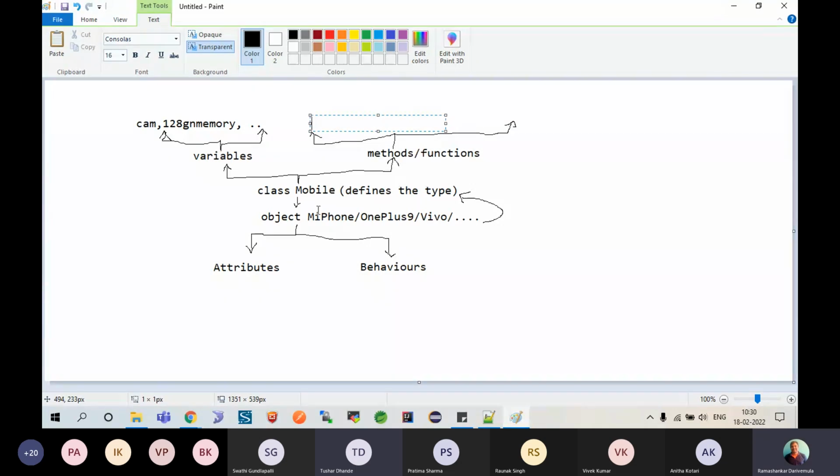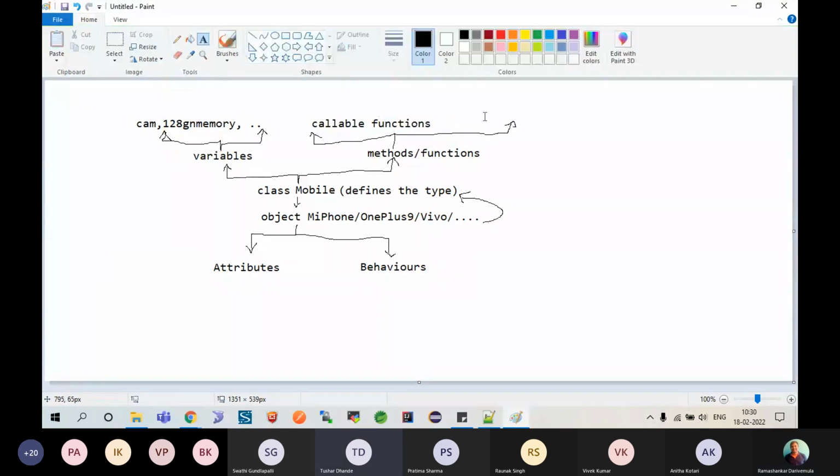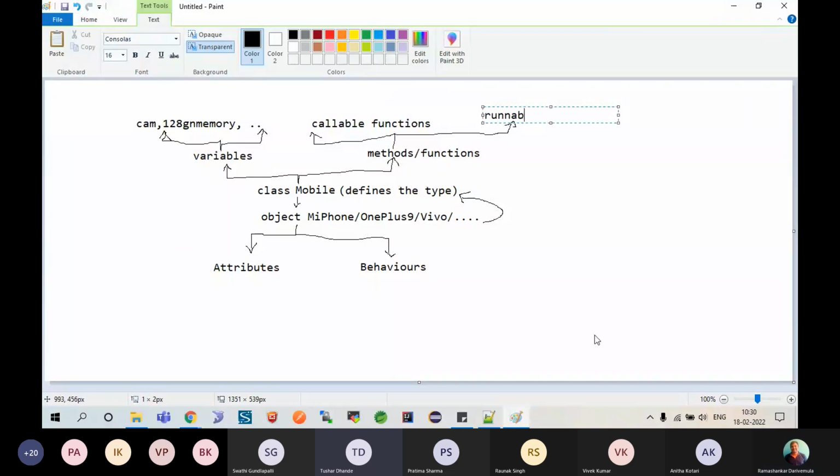One is callable functions, and one is called runnable functions. What do you mean by runnable functions? Or public static void main. These are the two different kinds of functions you specify, right?